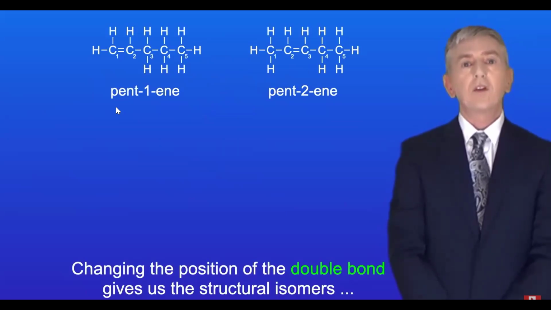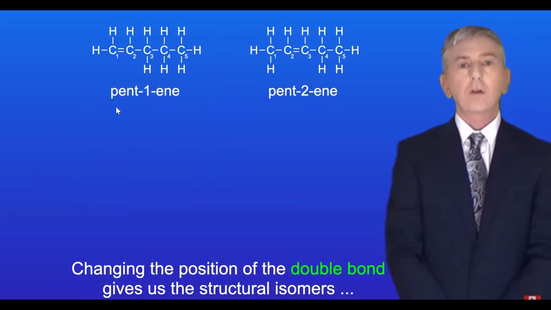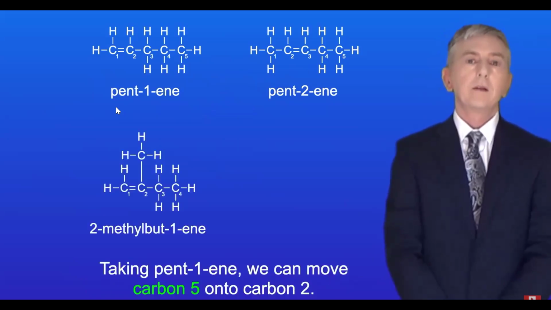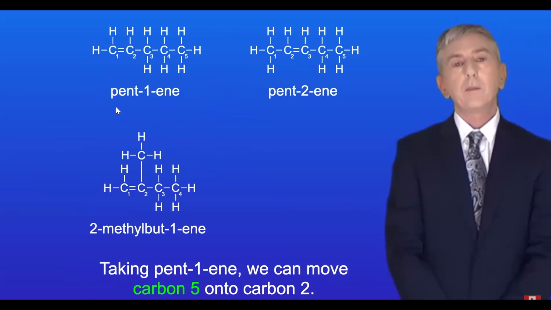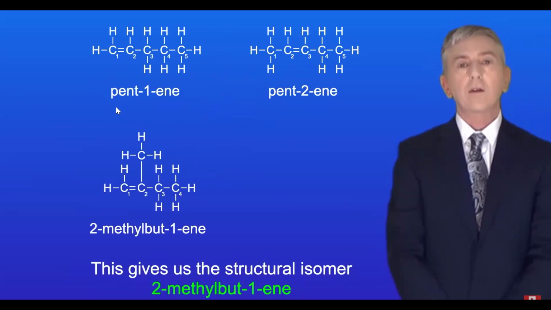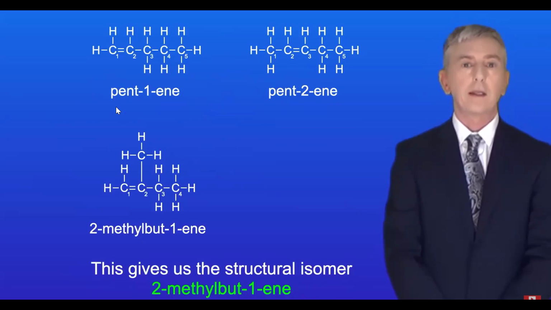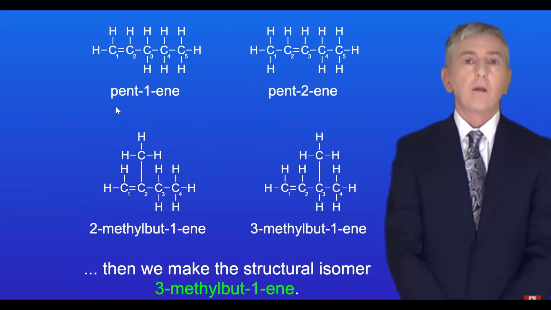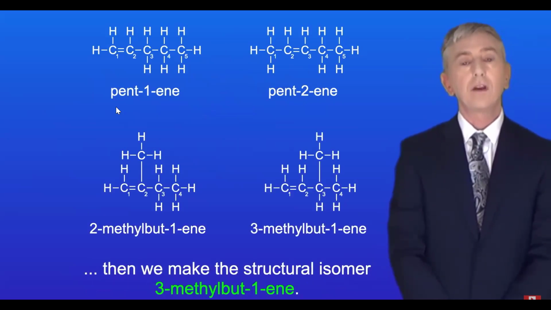Okay, changing the position of the double bond gives us the structural isomers pent1-ene and pent2-ene. Taking pent1-ene, we can move carbon 5 onto carbon 2. This gives us the structural isomer 2-methylbut1-ene. If we take 2-methylbut1-ene and move the methyl group onto carbon 3, then we make the structural isomer 3-methylbut1-ene.